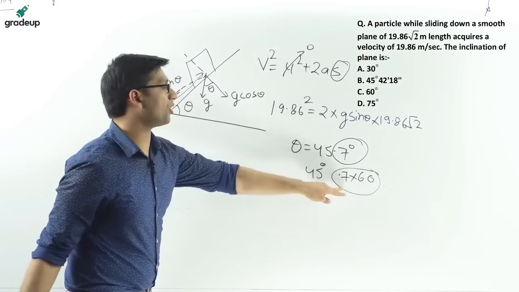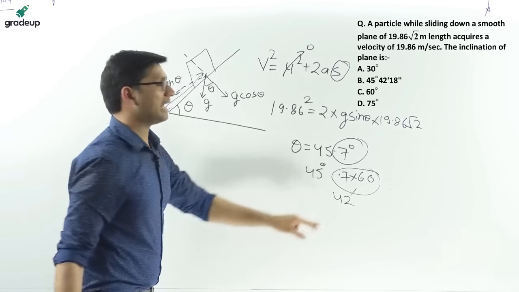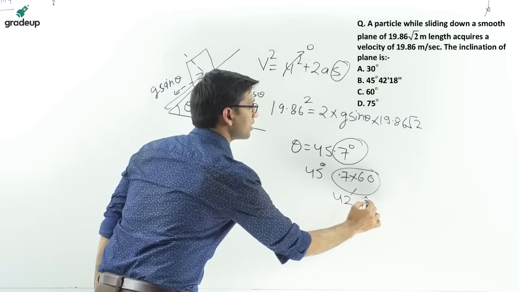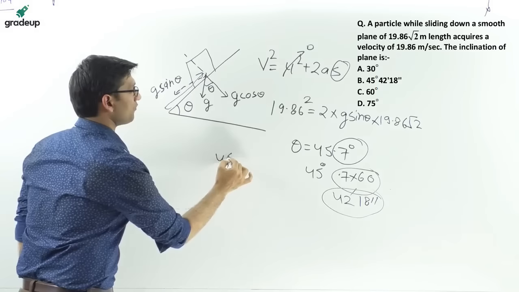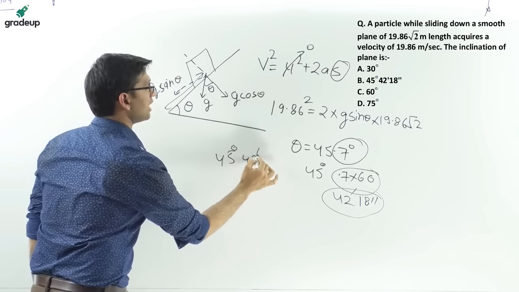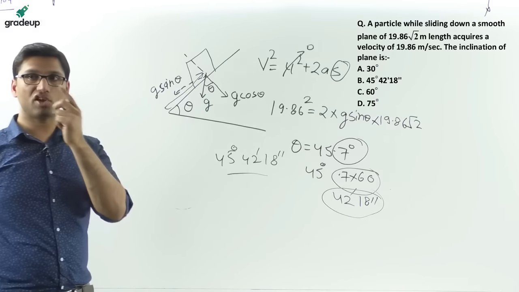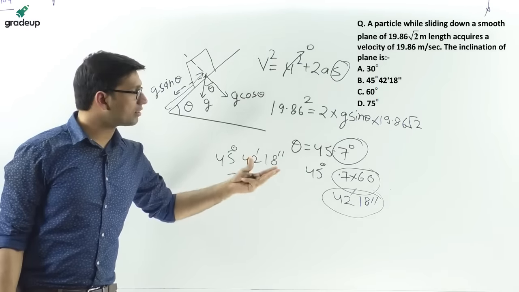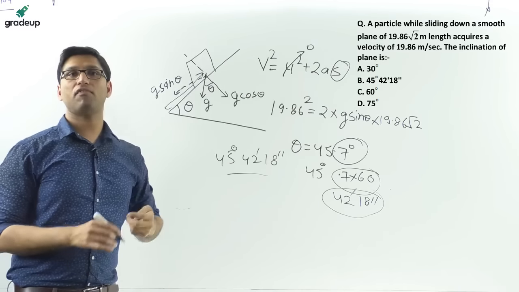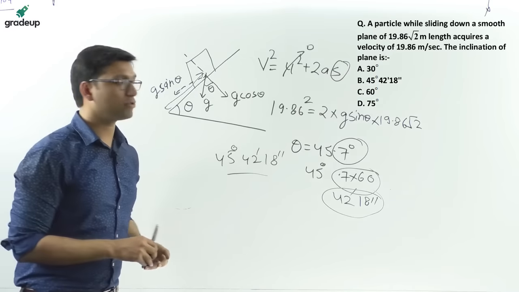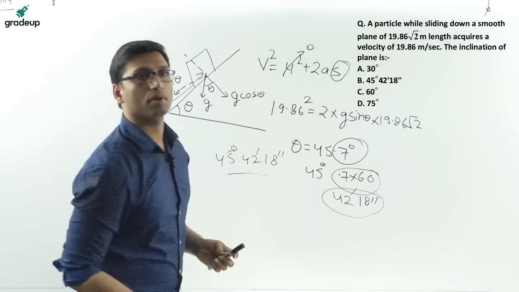When you multiply 0.7 by 60, this comes around 42 minute, and the remainder you again multiply by 60 and you get 18 second. So it will be 45 degree, 42 minute and 18 second. If in your exam the answer is in whole number, the answer will be 45 degree, but if it is not, then the answer will be 45 degree, 42 minute and 18 second. Okay, so that will be the answer.